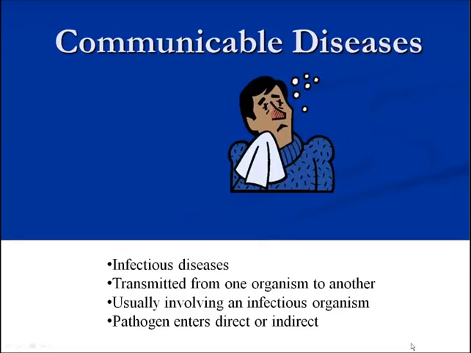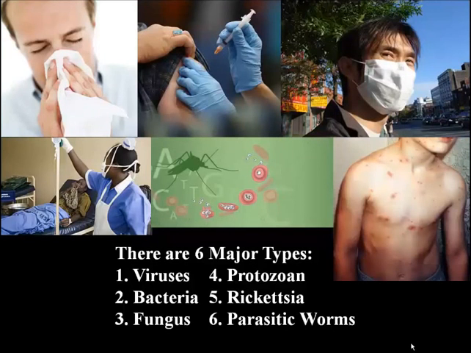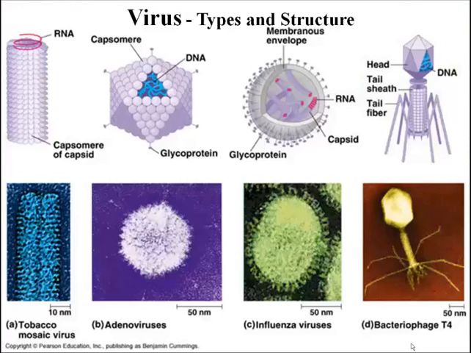Communicable diseases are infectious diseases that may be transmitted from one organism to another. They usually involve some type of infectious organism, and that organism can enter the person or the animal through direct or indirect contact. There are six major types: viruses, bacteria, fungi, protozoan, rickettsia, and parasitic worms. We'll look at each one of those.